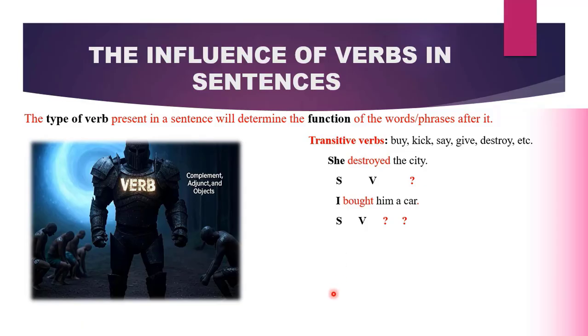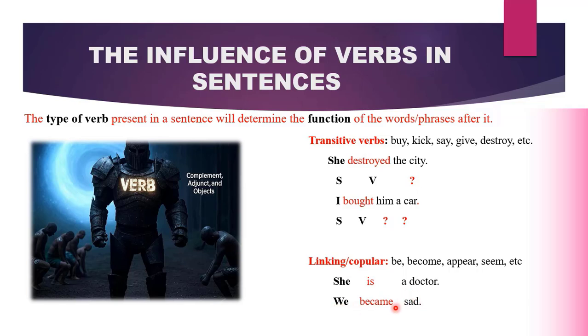There can be instances where the verb type will be a linking verb or a copular verb. For example, the forms of be: is, are, am, and the rest. Become, appear, seem, they are all linking verbs. So they will determine the function of a doctor in the sentence, she is a doctor, and the function of sad in the sentence, we became sad. So the verb type that we have will determine the function of the words that come after it.